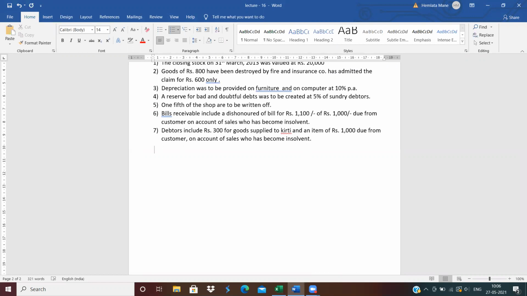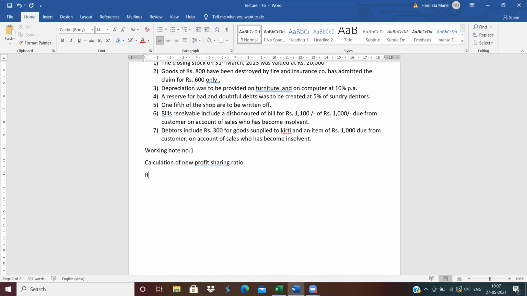Working note number one: calculation of new profit sharing ratio.